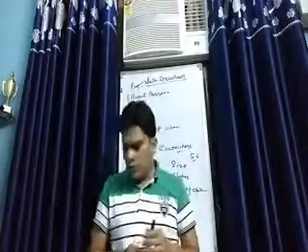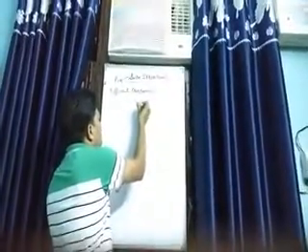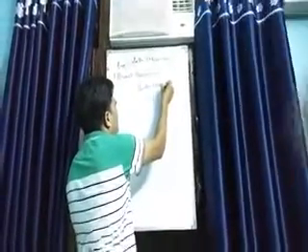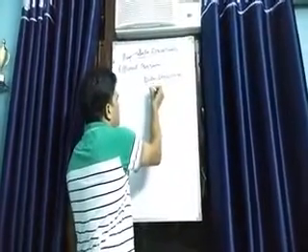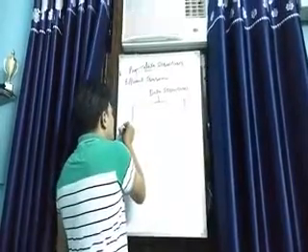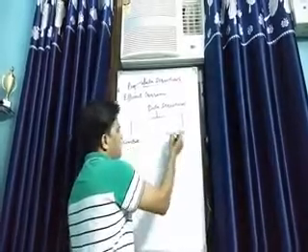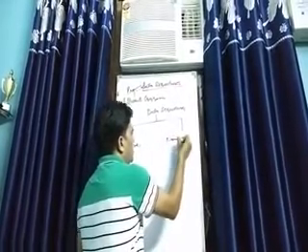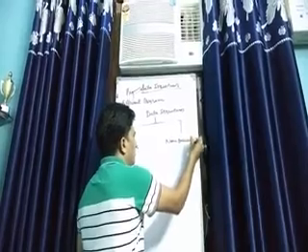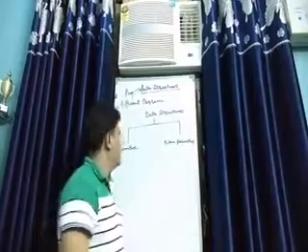So let me make a diagram which will show you the broad classification of data structures. So here we go, I'm making this diagram. Here I'll write data structures, which is to be divided broadly into two categories. One is primitive data types, and another is non-primitive. Data structures can be primitive or non-primitive.